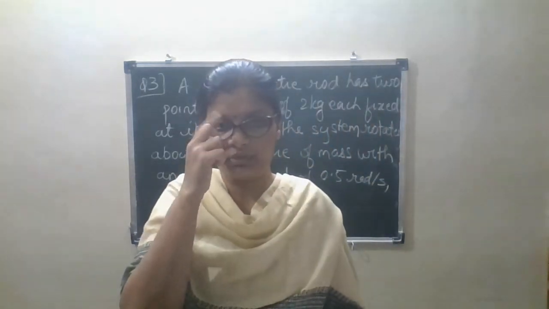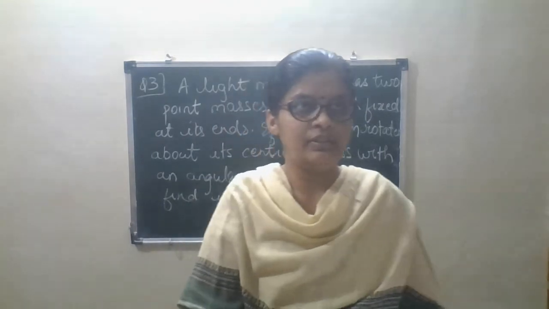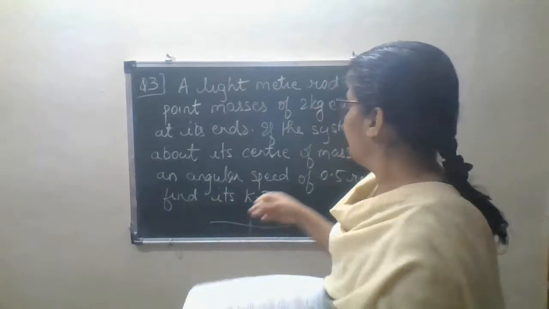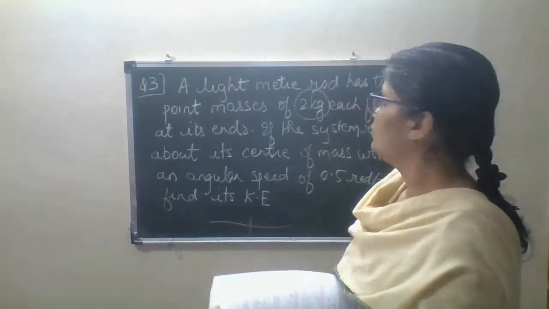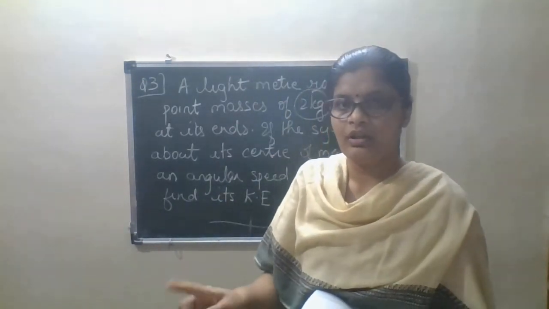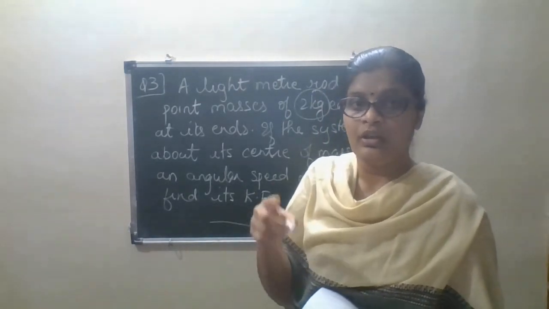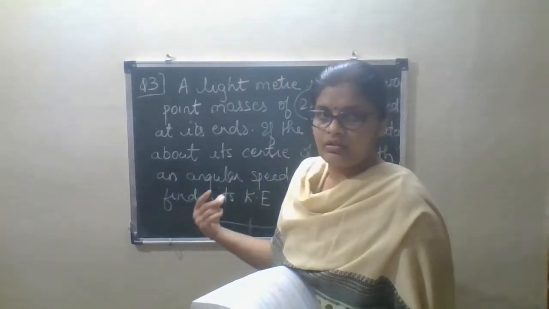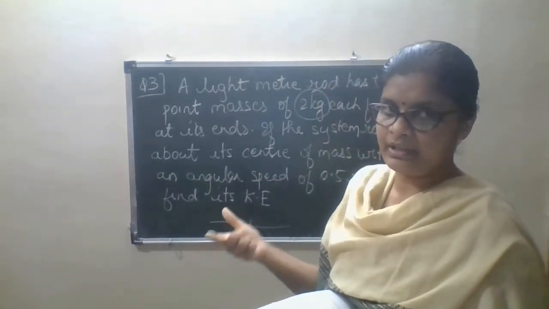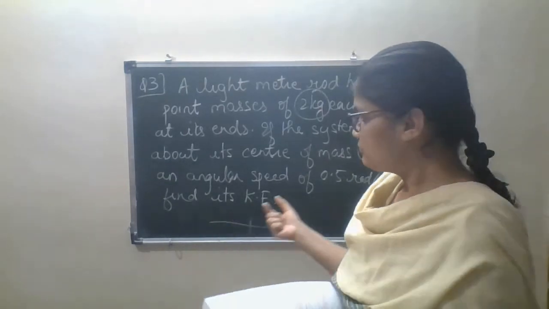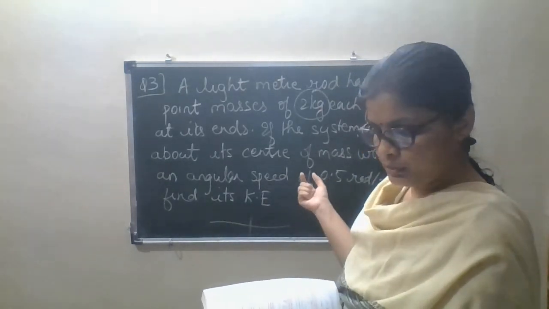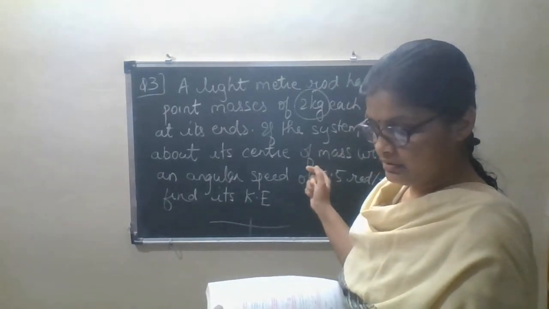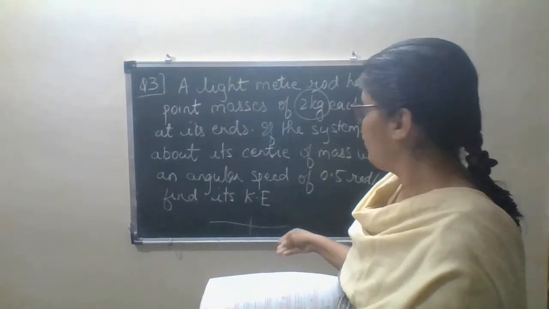Simple. First thing, you will find the I. The value of I will be nothing but twice m r square. What is the value of m? The value of m is 2 kg, means 2 is there. And why are you going to take that mass twice? Because here we are considering it as a center. Okay, so we are multiplying it by 2. And what is r? R is substituted as 0.5. Then whatever will be the answer, that answer will be the value of capital I.